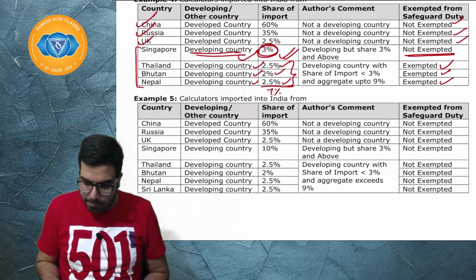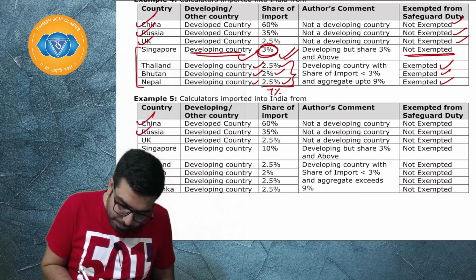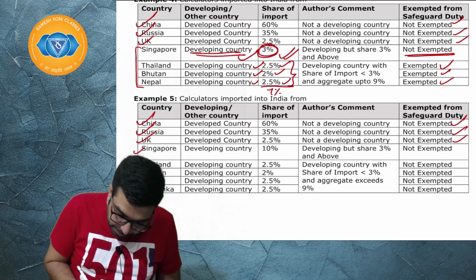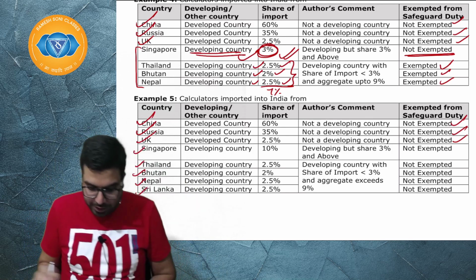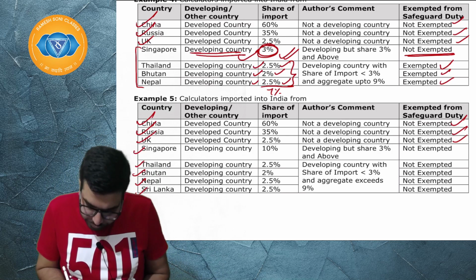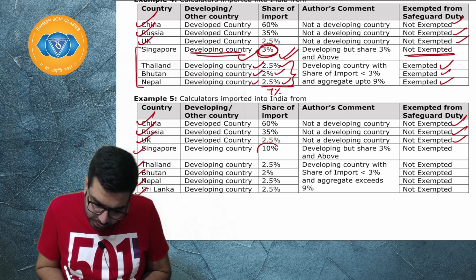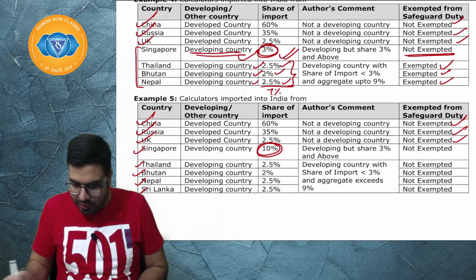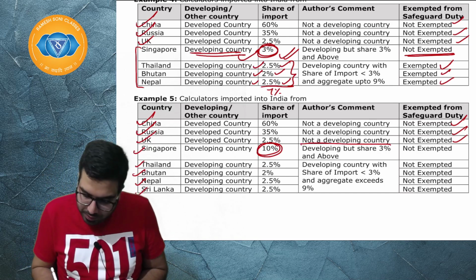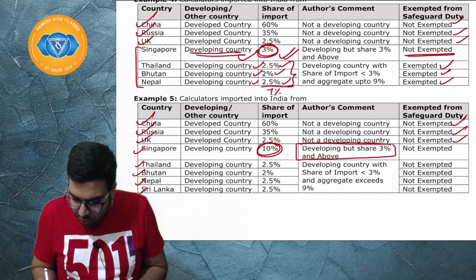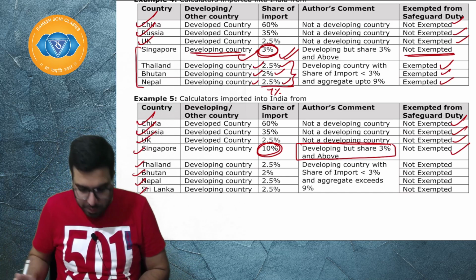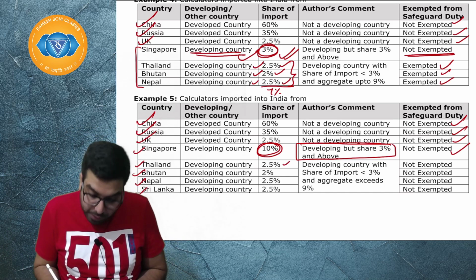I have given one more example. Developed, developed, developed: not exempt, not exempt, not exempt. Then developing, developing, developing, developing, developing. Here, if I tell you 10%, 10%, then what will you say? 10%, then developing, but the share is 3% or above, and hence it will not be exempted. When it is 3% or above, it will not be exempted. Now 2.5, very good.